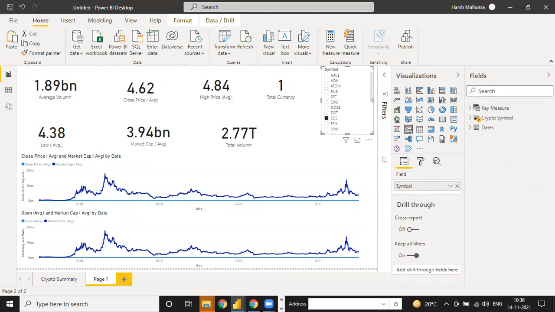So one question. You always use the key measures in all the visualizations, right? Yeah, always. I always use key measures. I do not use implicit measures because implicit measures are not reusable or changeable. I always do the calculation via DAX and then I can use it.